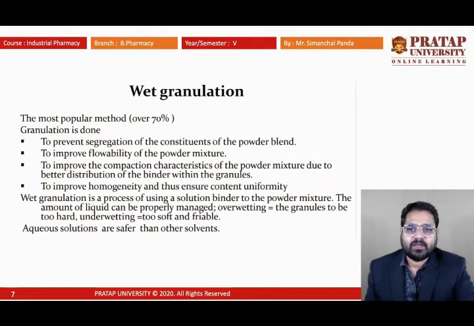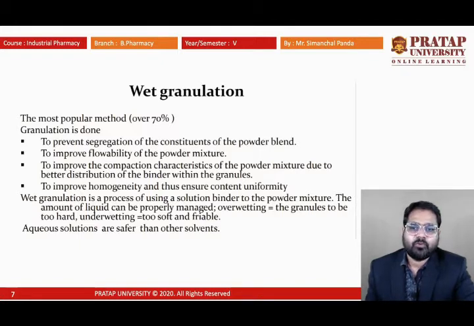The other method is the wet granulation method. Over 70% of tablet formulations which go for the granulation method use wet granulation, and it is the most popular method. Granulation is done to prevent segregation of the constituents of the powder blend. Whenever we are preparing a powder preparation, it should avoid segregation.